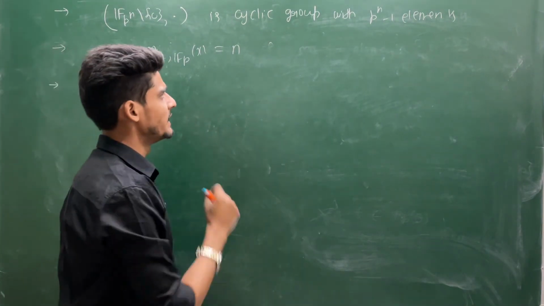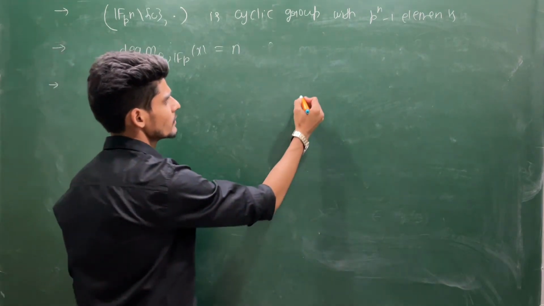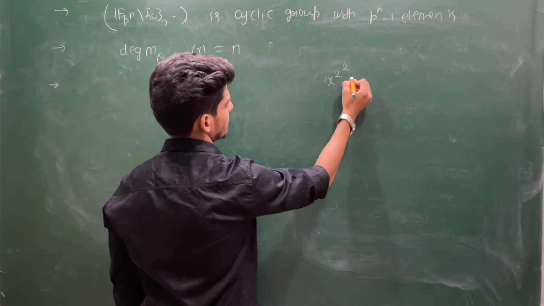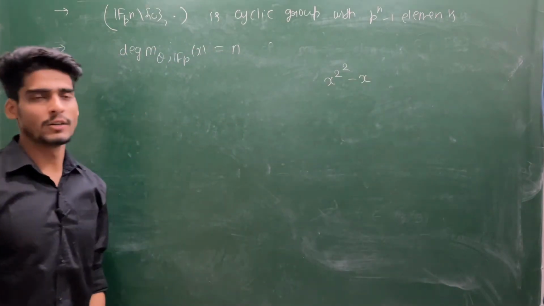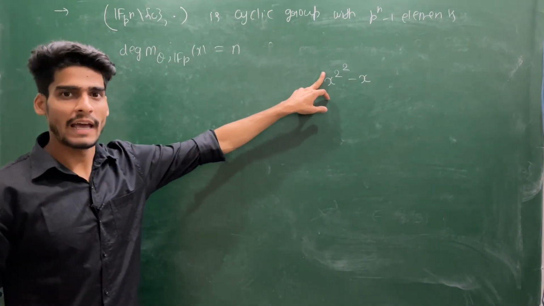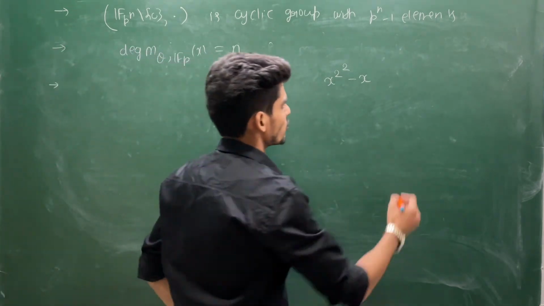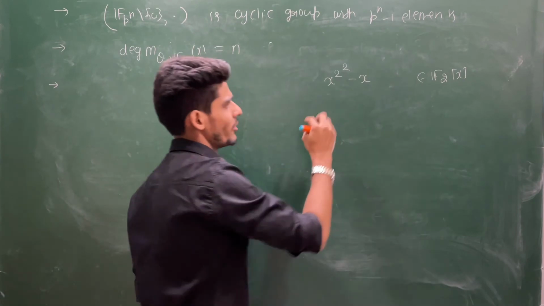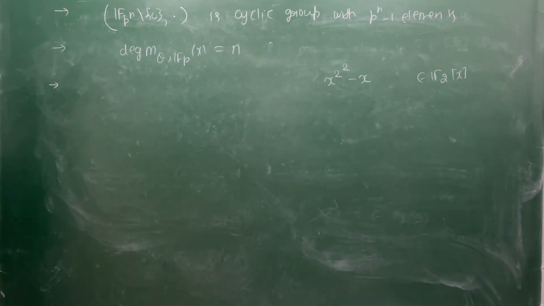Okay, let me give you one intuition before that. Suppose I work with this equation, x power 2 power 2 minus x. So here p value is 2, n value is 2. So I am working on F2[x]. You give me the factorization of this.